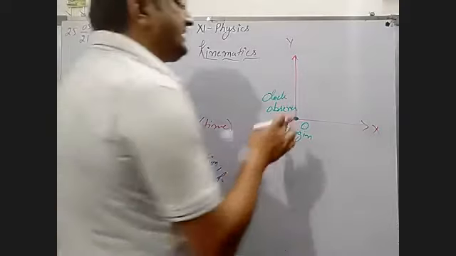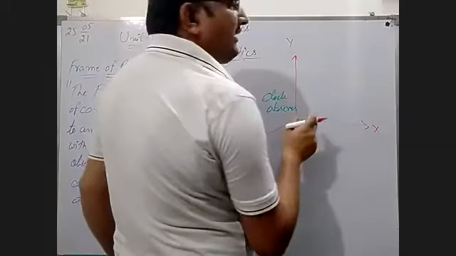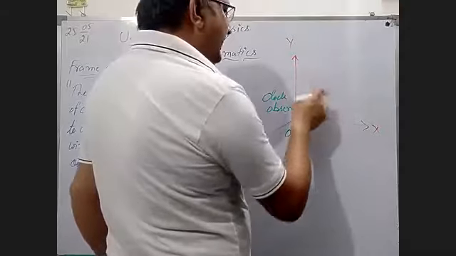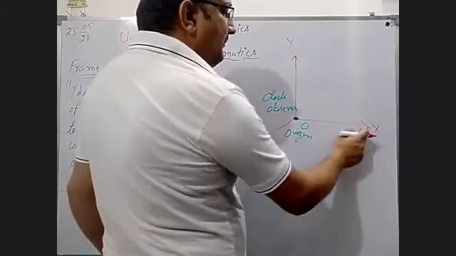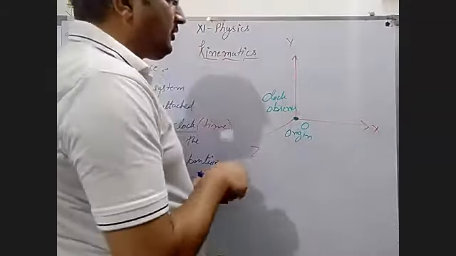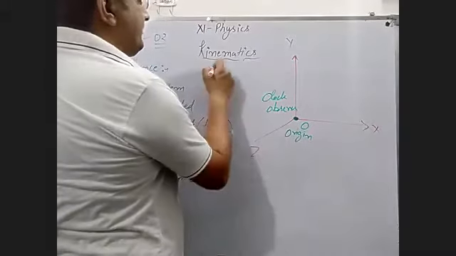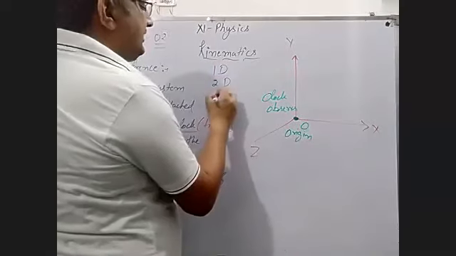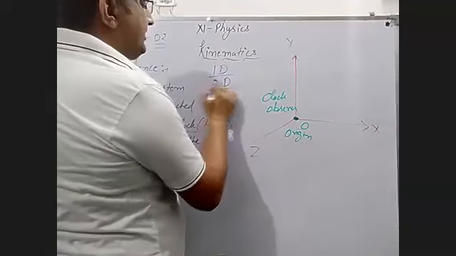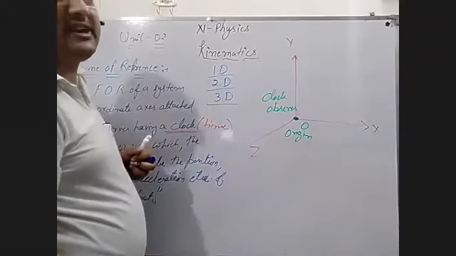Suppose an object is here in the xy axes, or yz or xz. You know, there are three things: one dimensional, two dimensional, and three dimensional. Do you know this? What is one dimensional?